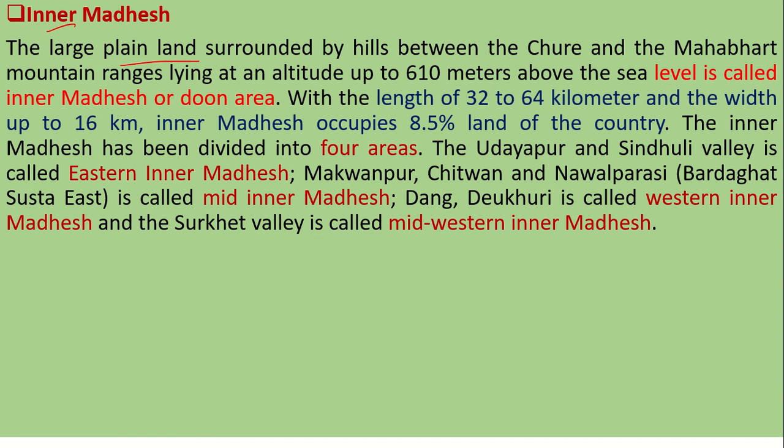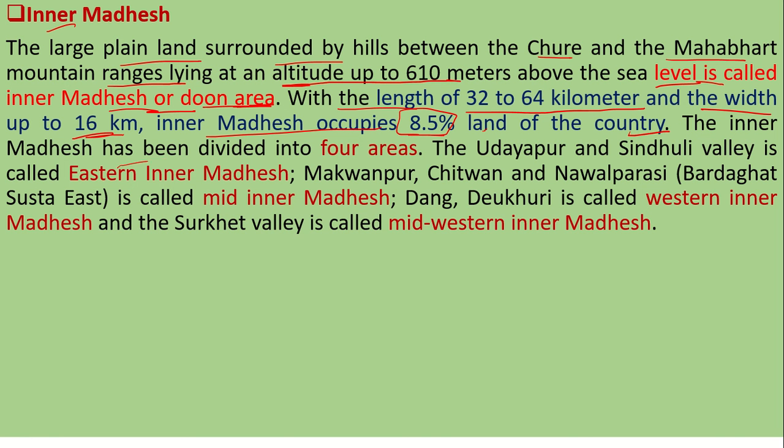The large plain land surrounded by hills between the Churia and the Mahabharat mountain range lying at the altitude of 610 meters above sea level is called Inner Madhes or Dun area. With the length of 32 to 64 kilometers and the width of up to 16 kilometers, Inner Madhes occupies 8.5% land of the country.